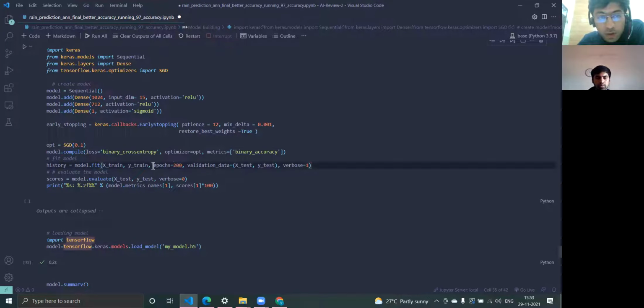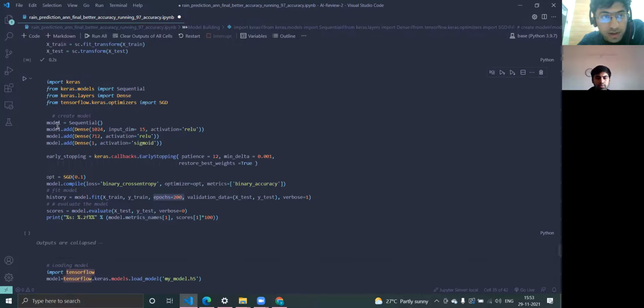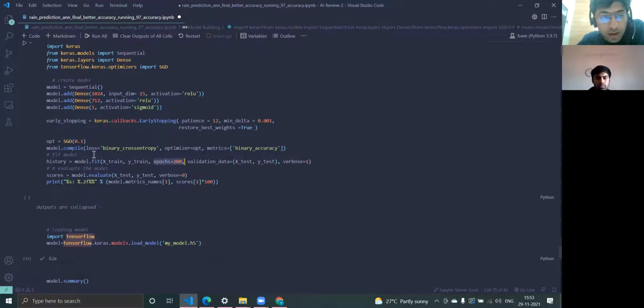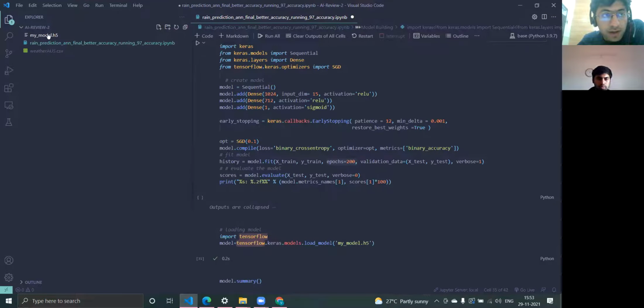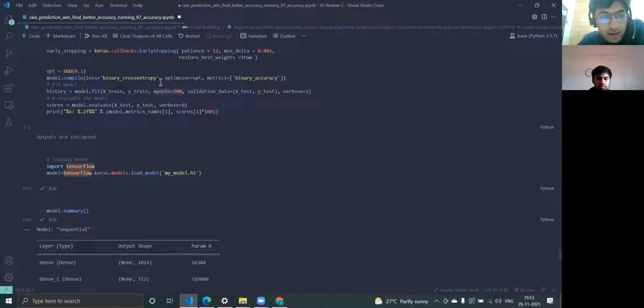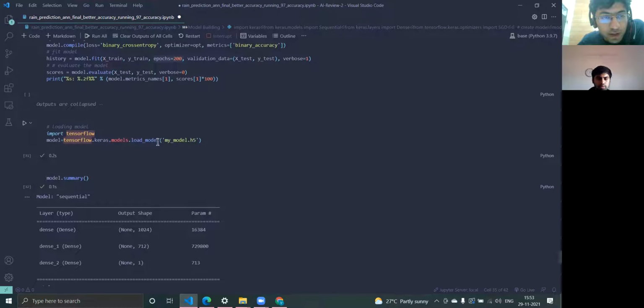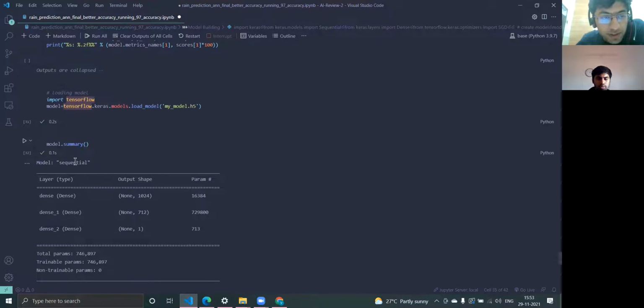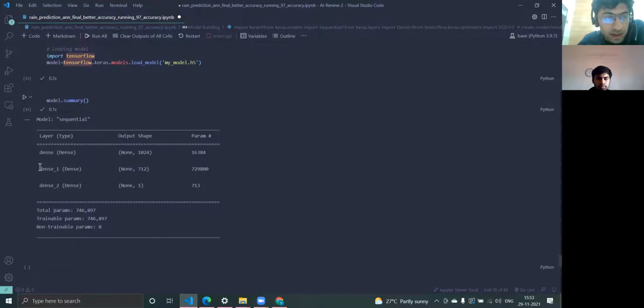We have run the model for around 200 epochs, which took a few hours to compile. And since model building takes a lot of time, we have already saved our model once it has been trained, and it's saved in the mymodel.h5 file. So instead of training the model again, we'll directly be loading our saved model. Then we'll see how our model looks. So as mentioned earlier, our model has several layers. These are the two hidden layers, and this is the output layer.